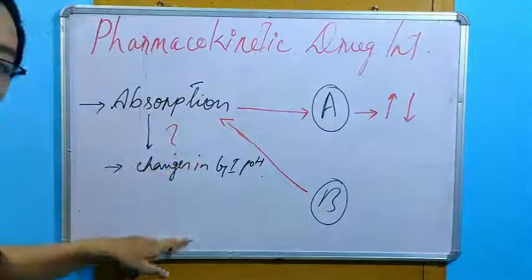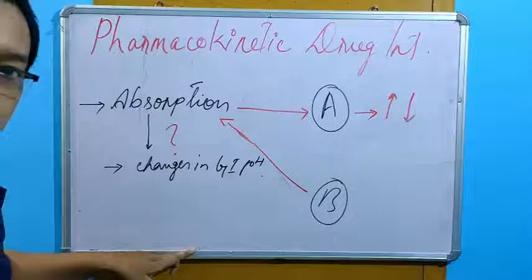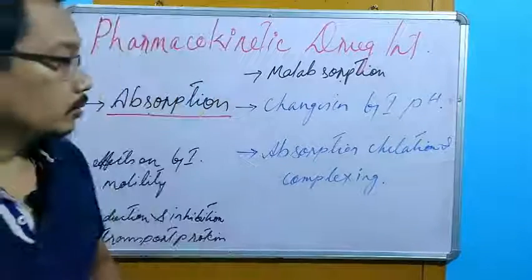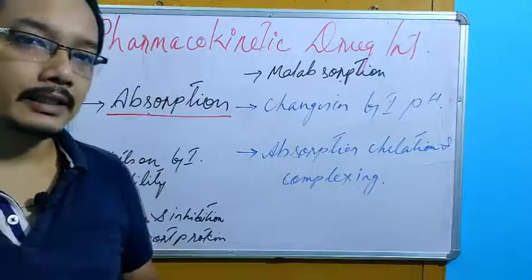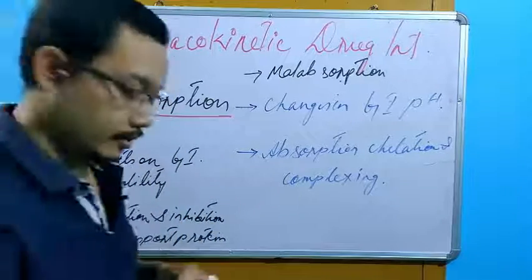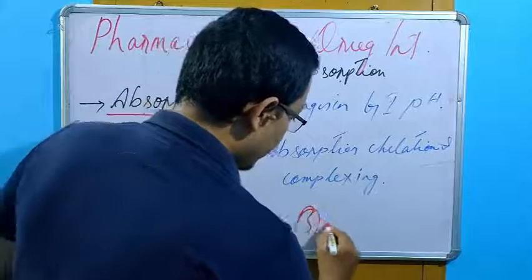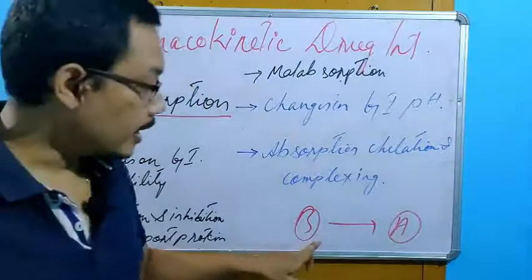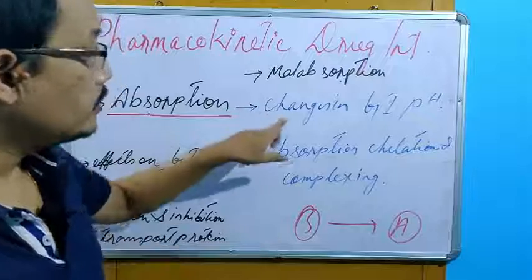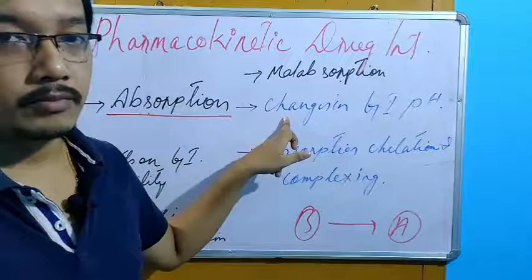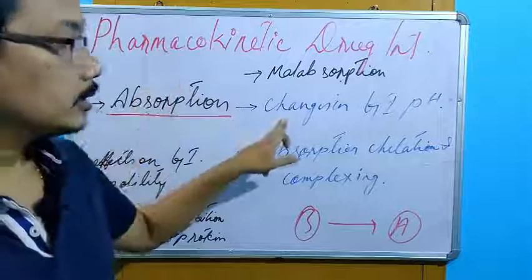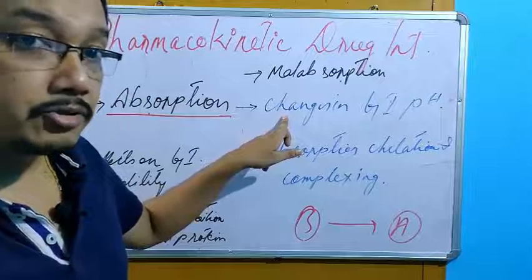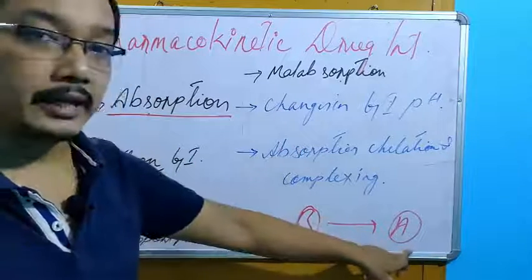It can be increased or decreased. Same way we have other points also. I'm writing one by one. Alright, so the point is, here we have seen how the drug B can change the absorption of drug A if the drug B can change the GI pH. This is under absorption. If the drug B can change the GI pH, absorption will be changed for drug A.